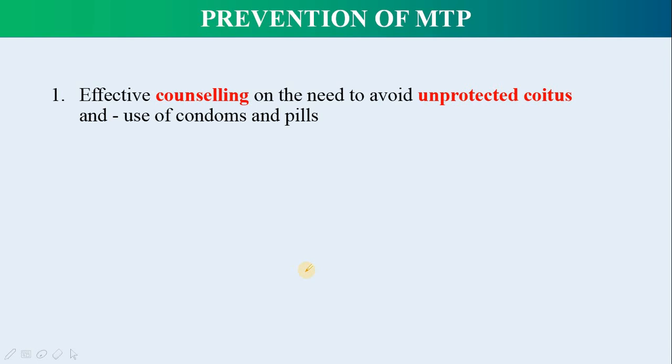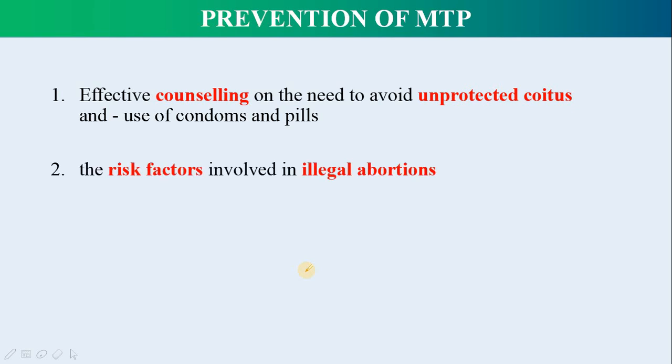Now, is MTP the only solution? Or how can we prevent MTP? MTP is not the solution. We can prevent it by effective counseling on the need to avoid unprotected coitus, that is, the use of contraceptives, especially condoms and pills, which are easily available. So people should be effectively counseled to use contraceptives and to prevent unwanted pregnancies.